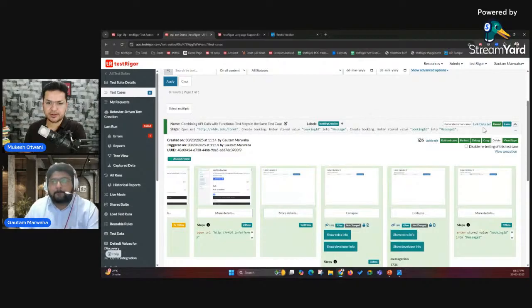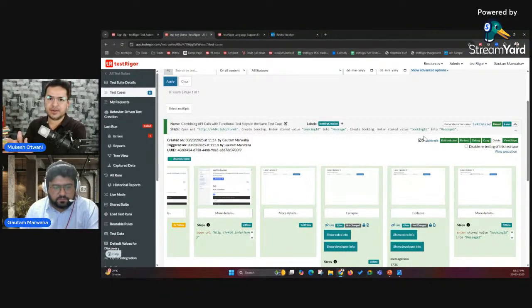See, guys, basically what we want to show is that suppose you have end-to-end scenarios where you first did some UI execution, then you did some API, again you want to do some UI, then maybe you want to connect to the database. So when it comes to end-to-end testing, we go through UI, API, database. This can easily be done with the help of TestRigor.